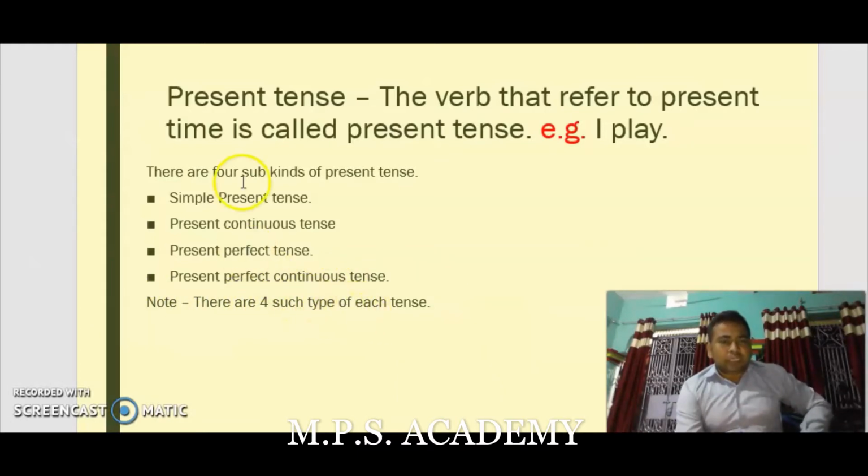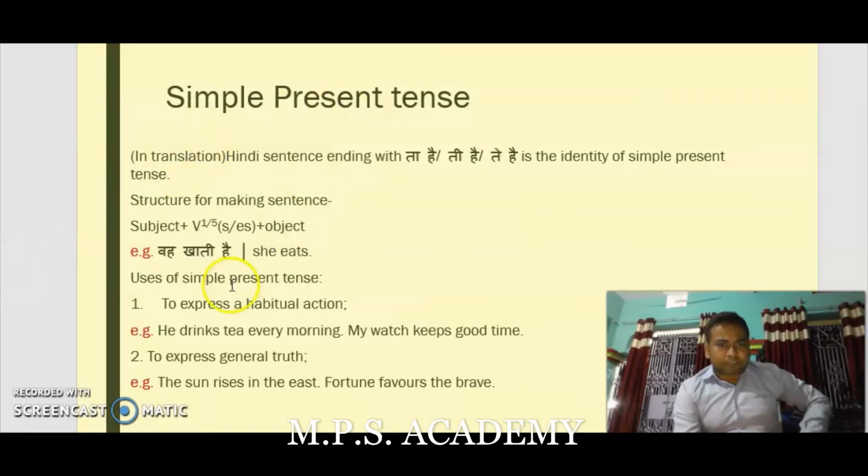If we are talking about past tense, then it would be simple past tense, past continuous tense, past perfect tense, and past perfect continuous tense. And if we are talking about future tense, then it would be simple future tense, future continuous tense, future perfect tense, and future perfect continuous tense. But now we are going to learn about simple present tense.